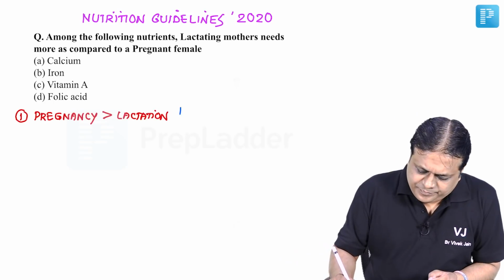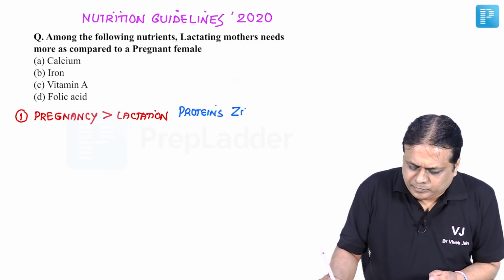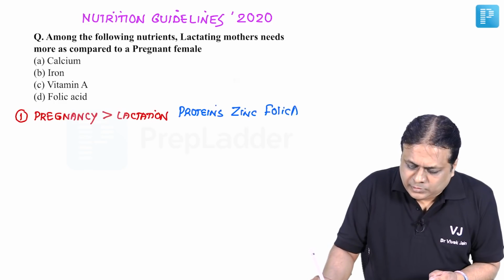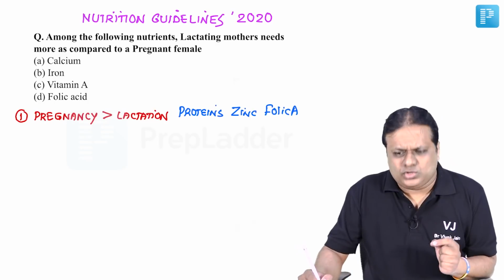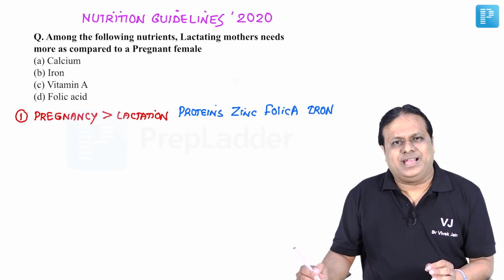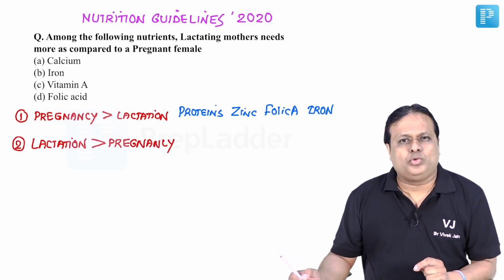This includes proteins, zinc, folic acid, and the most important nutrient, iron. On the other hand, for which nutrients is the requirement higher in lactation as compared to pregnancy?